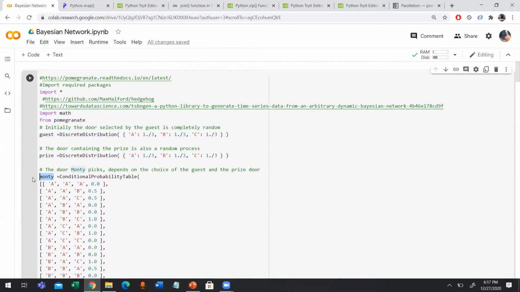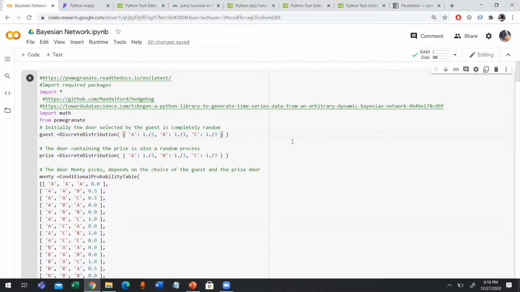Now, when it comes to understanding which door the guest will pick, it is a random process. That's why the probability of him choosing door A, B or C is 1 by 3, right? So we can say they have equal chances of opening any of the three doors.